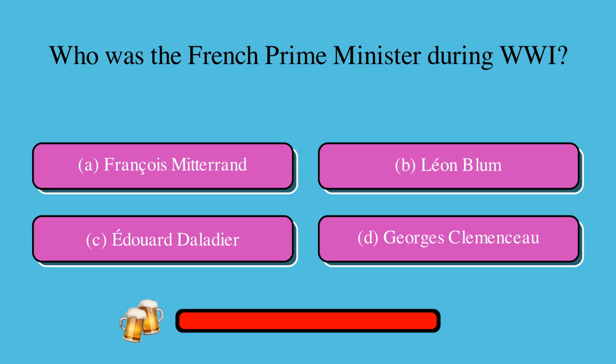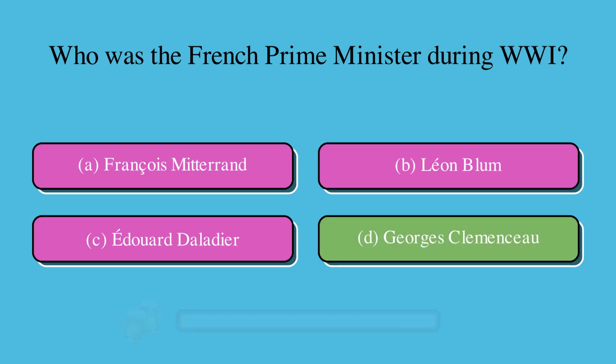Who was the French Prime Minister during WWI? Is it A, François Mitterrand, B, Léon Blum, C, Édouard Daladier, or D, Georges Clemenceau? The correct answer is D, Georges Clemenceau.